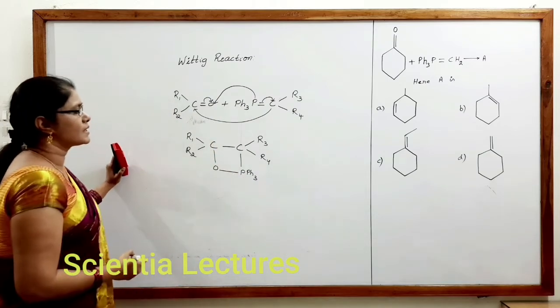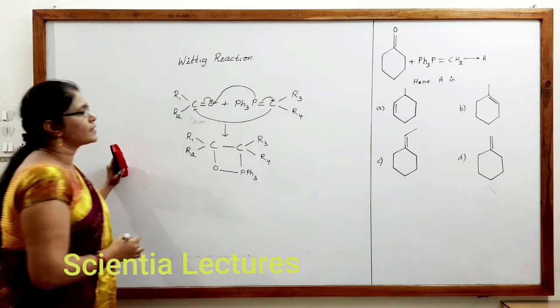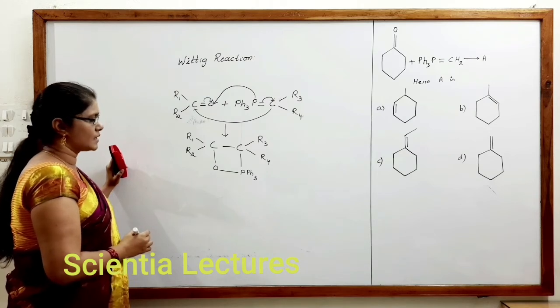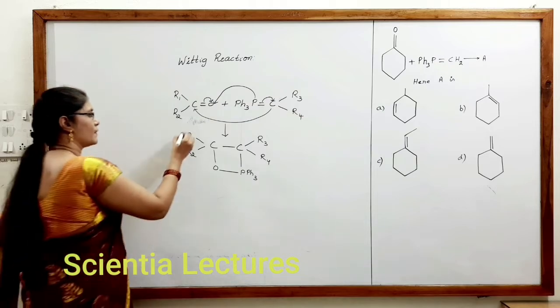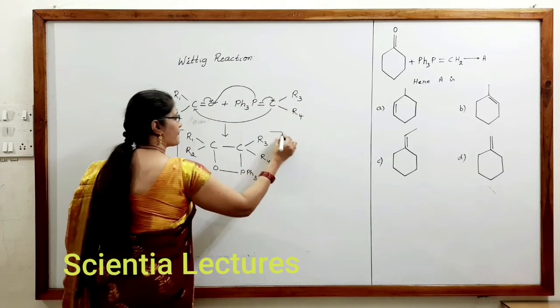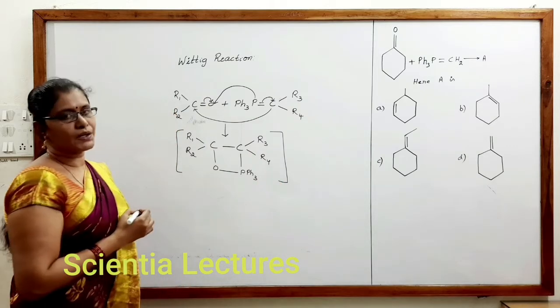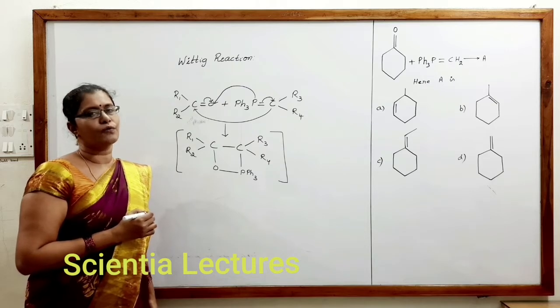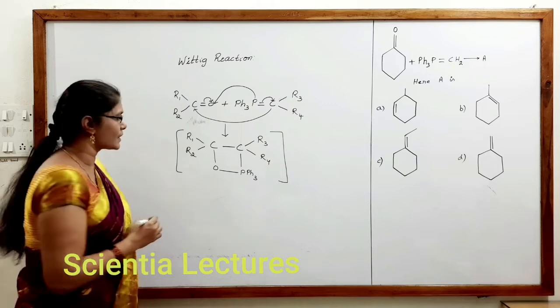Now this is the cyclic state produced from this, and this form is quite unstable. Remember that in the Wittig reaction, the cyclic form of the compound may also be one of the questions in the competitive exams.